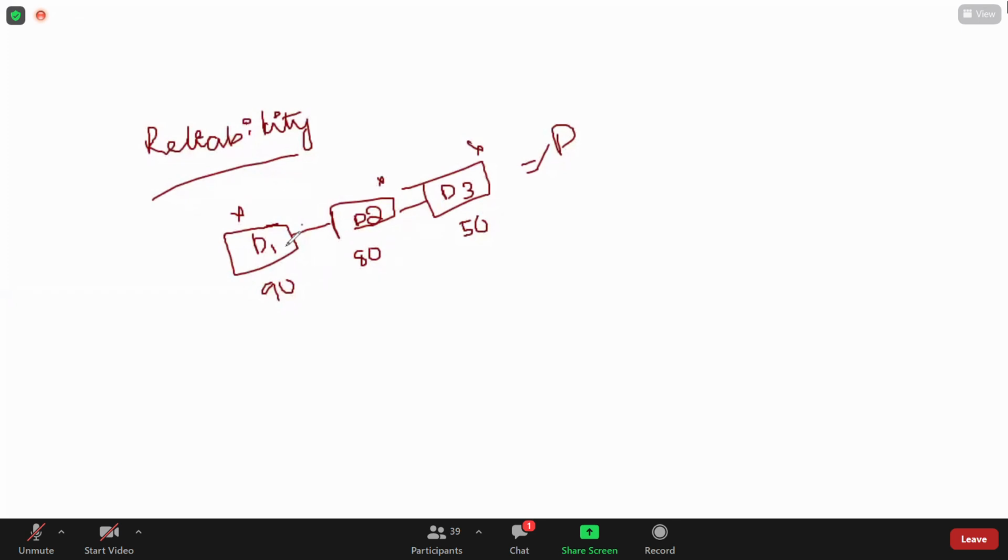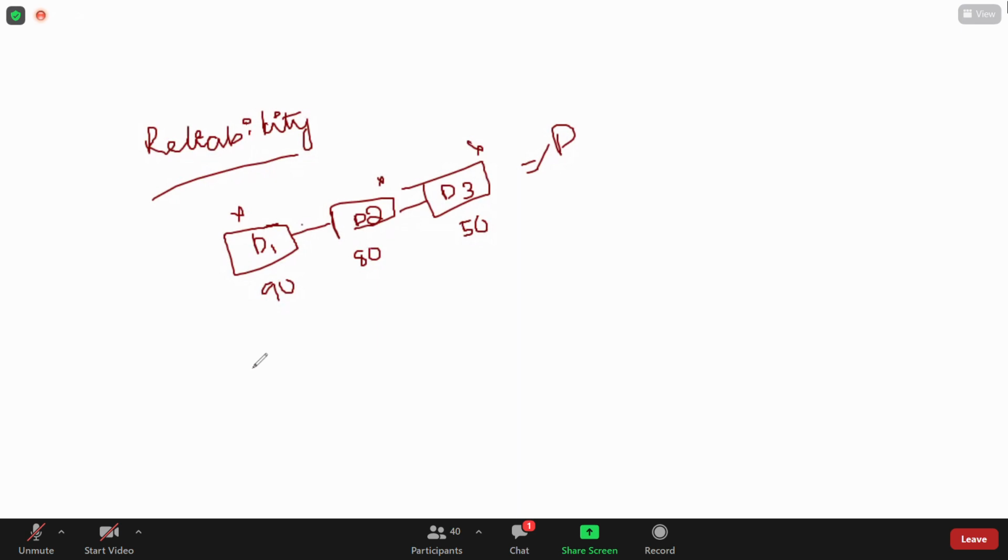Instead of having only one marker, if I have a backup, which means two more markers, then I can take my video lecture and continue without any disturbance. So here we are increasing the reliability by having a backup. Same thing I'm applying here. All these are connected serially. If any one device is not working, obviously the reliability will go on decreasing. So within the given amount, how can we increase the reliability?